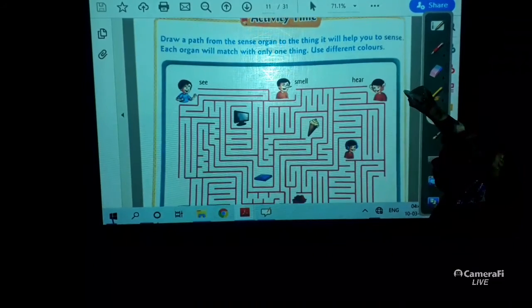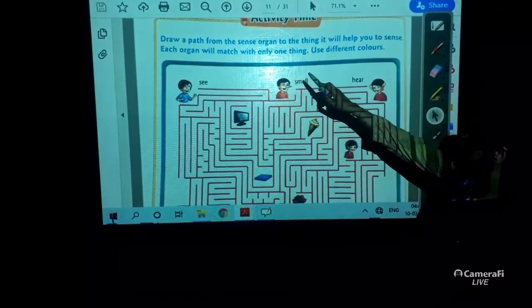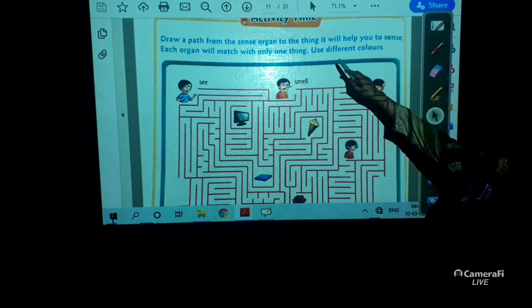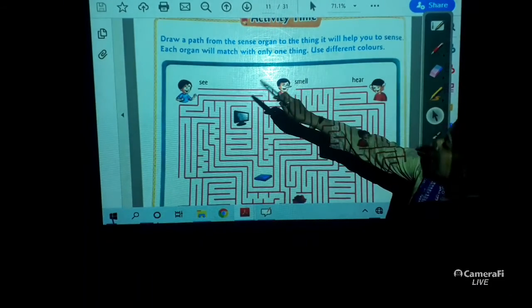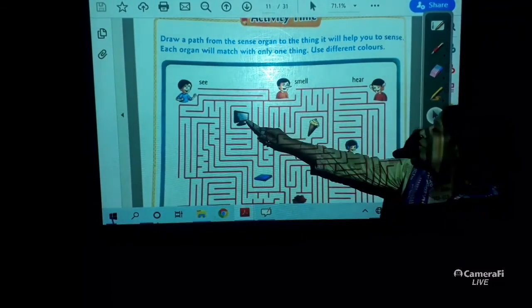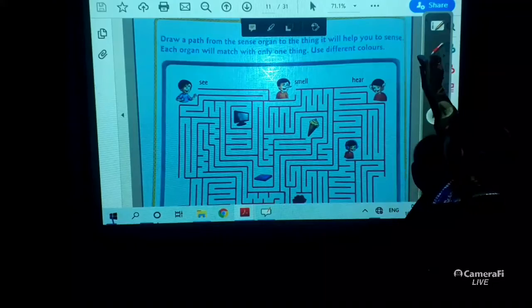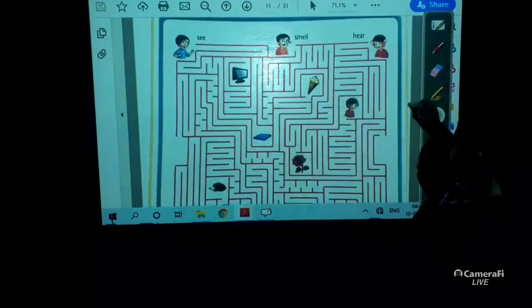Now it is activity time. As I told you to do this in homework, you will do it. Draw a path from the sense organ to the things which it will help you to sense. Each organ will match with only one thing. So we watch TV with our eyes, right? Smell of rose.